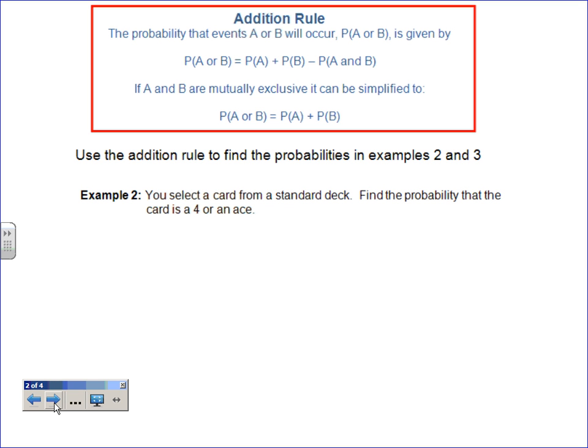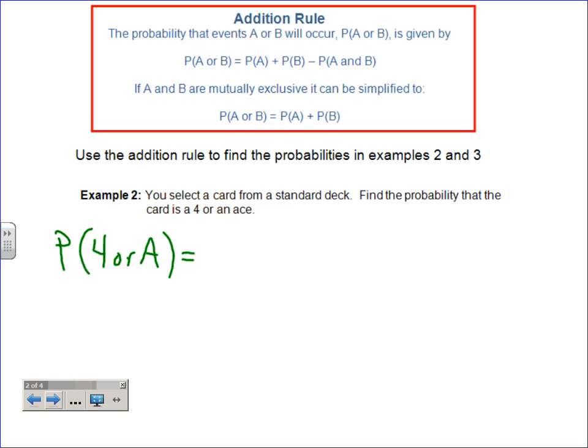So first, let's kind of find out. So you select a card from a standard deck. Find the probability that the card is a 4 or an ace. So basically, can that happen at the same time if you're only picking one card? No. So you could narrow it down to this second equation here, or you could just say, well, you know what, let's just kind of go through the formula. So it's 4 or ace, and you can kind of abbreviate however you need to in your problems, right?